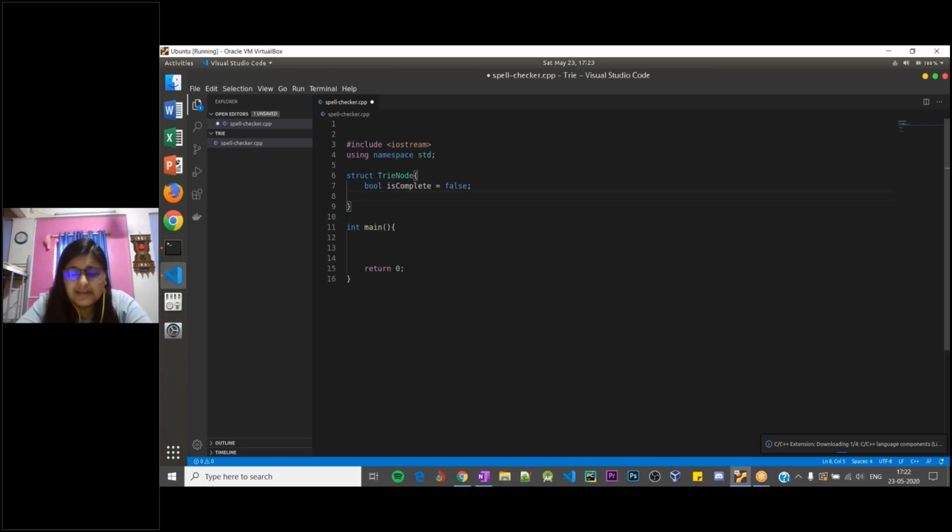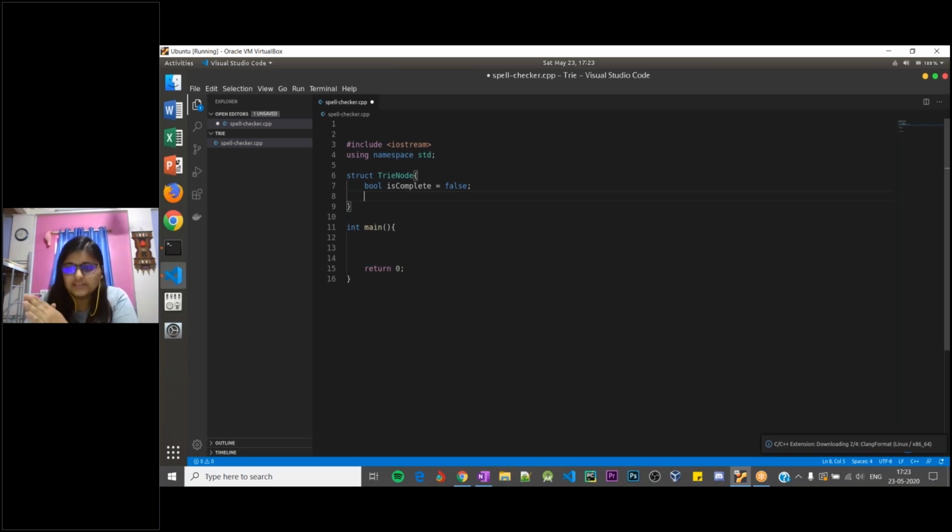Instead of creating a hash map, I'll restrict our trie to store only small alphabets. Because I'm storing small alphabets, we know that there are only 26 possible ways. There cannot be more than 26 small alphabets, right? So instead of creating a hash map, I'll create a simple array of trie node pointers, and the size of the array will be 26.